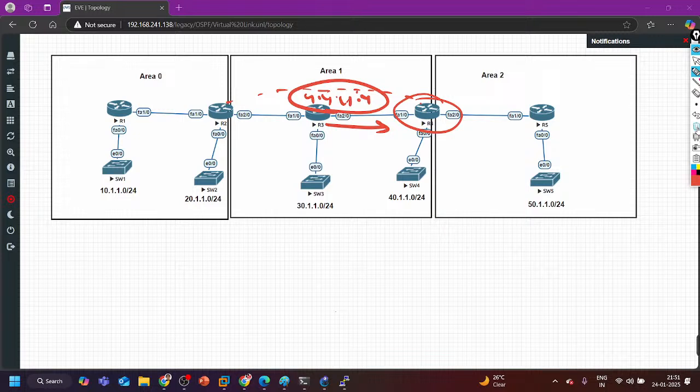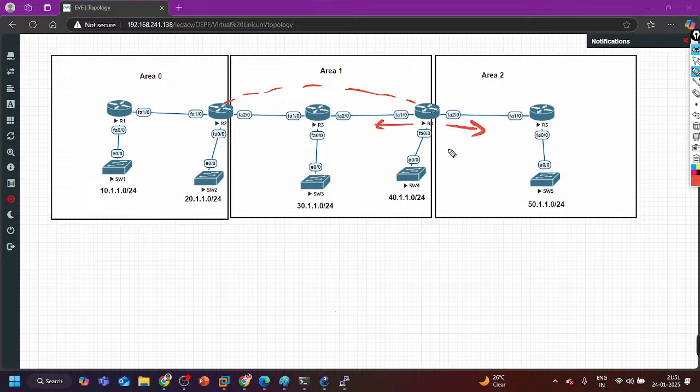Because guys, see, now router 4 is connected in area 0, area 1 and area 2. In all the areas it is going to generate LSA 1. But area 0 LSA 1 will not be advertised in area 1, right? So there will be no LSA 1 of area 0 in the database of router 3.